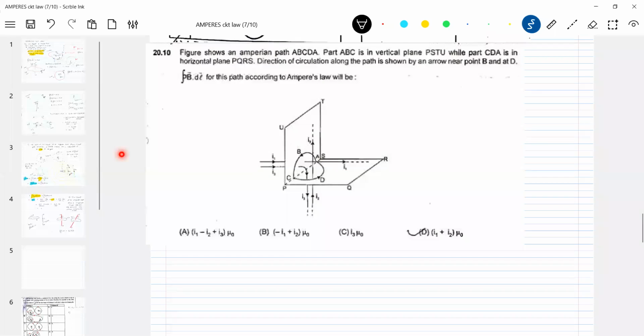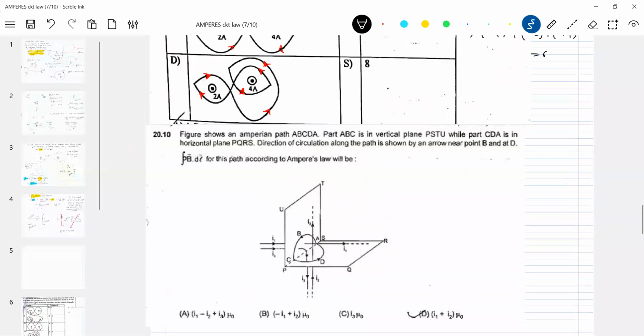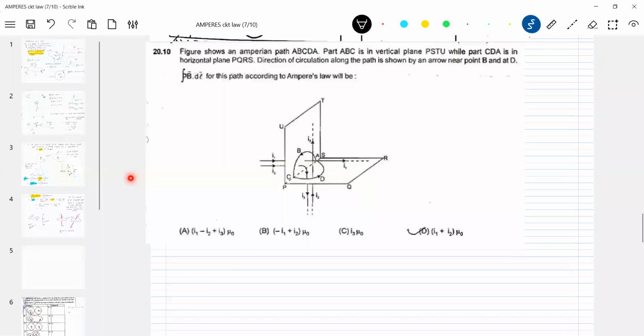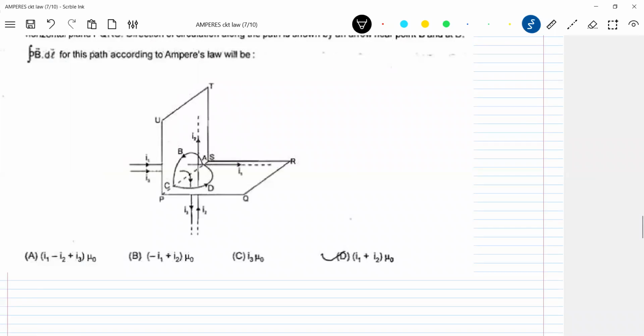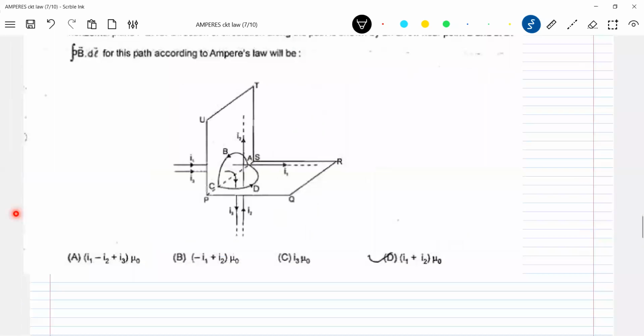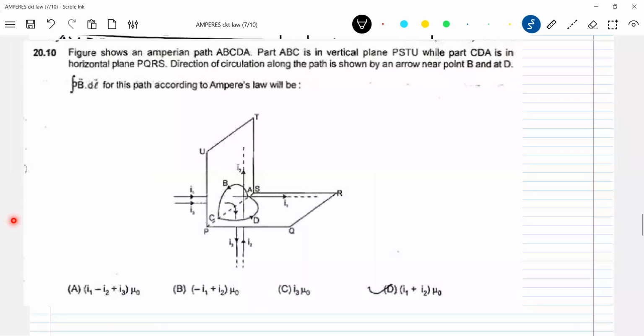Sir, will the direction of dL bar be given in the question, or do we have to predict it? No, it's left to you. If they give it, okay. If they don't give it, when you are calculating any field due to a long wire, you are supposed to assume it. So what is the best practice? Assume it in the direction of B bar. When you are calculating B bar due to any current carrying wire, you should assume it in the direction of B bar. Okay. Then there will be an issue with plus and minus signs, no sir.